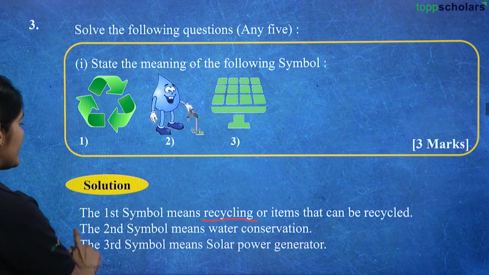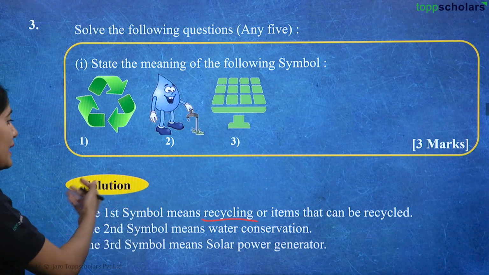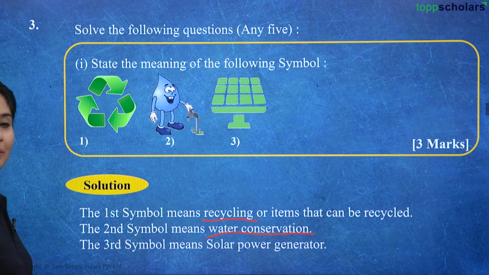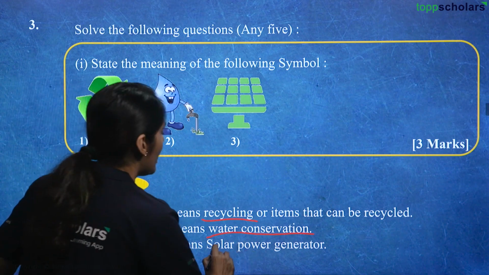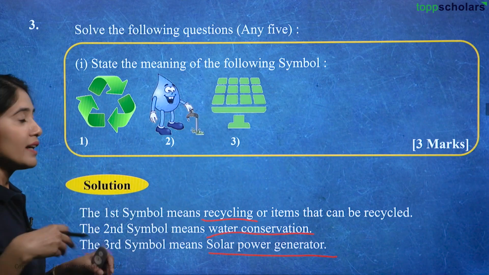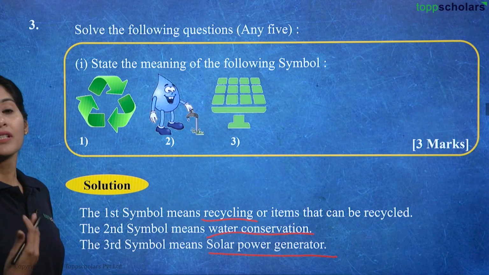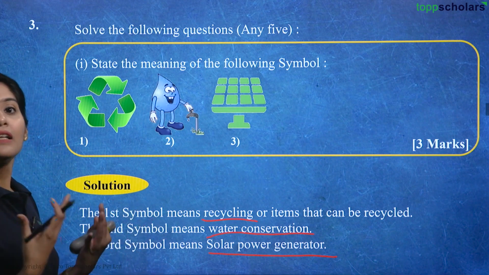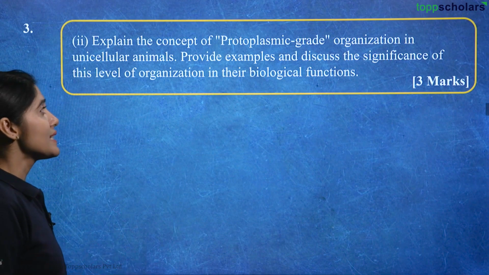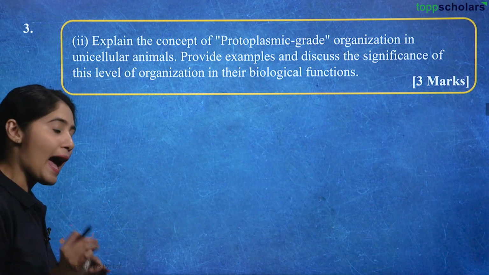The second symbol means water conservation, which is very clear from the symbol itself, right? The third one, what does this mean? The third symbol means solar power generation. These represent solar panels, through which the sun's energy is captured and converted into electrical energy, right.